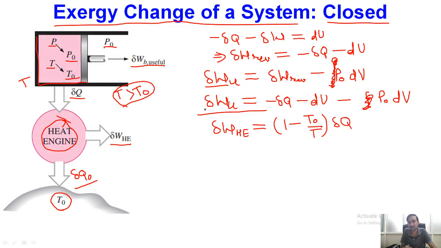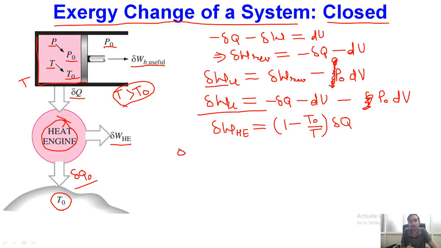One is displacement work, and the other work we have got because we have to operate the thermodynamic process in a reversible manner, so we employed one heat engine, which made it possible to exchange heat delta Q with the surroundings in a reversible manner, and this process has given a certain amount of work also.